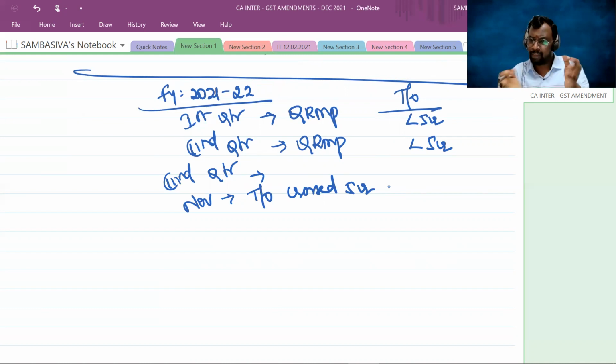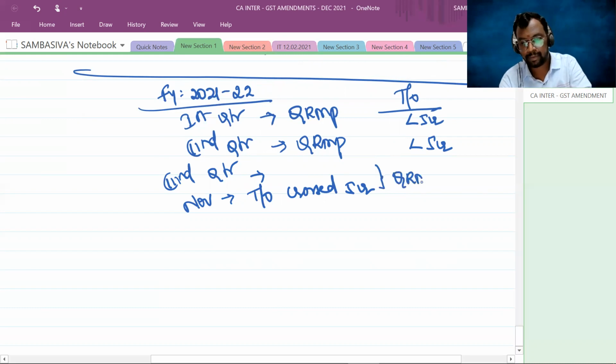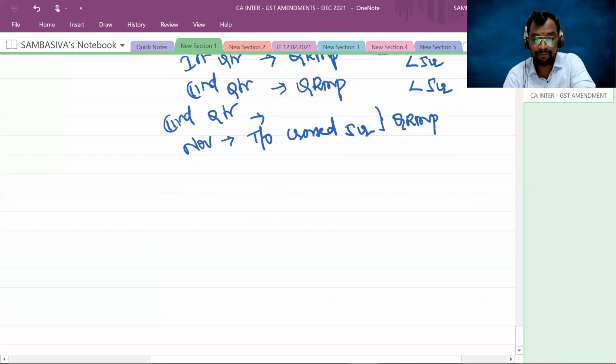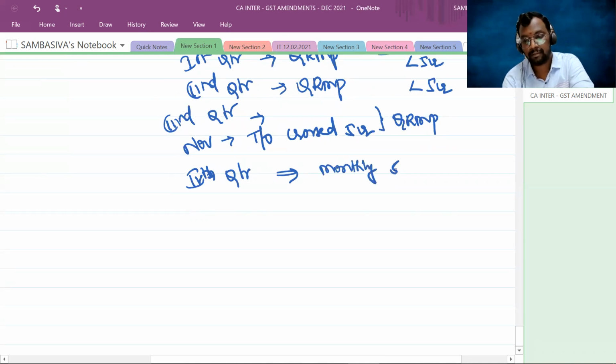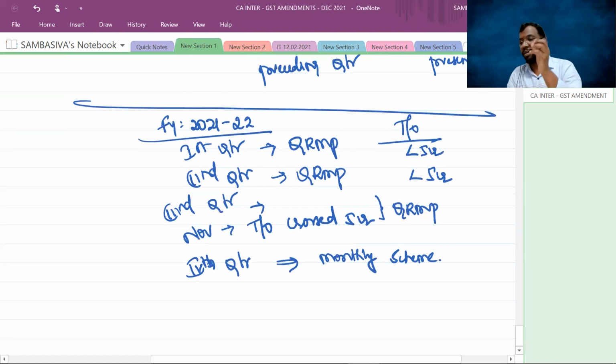Okay, don't worry. The quarter in which your turnover exceeded 5 crores, still for that quarter you can follow QRMP scheme. But for the fourth quarter, you have to compulsorily convert into the monthly scheme.